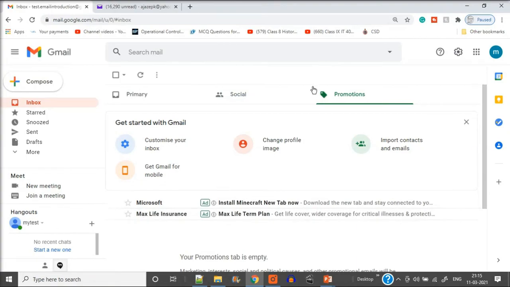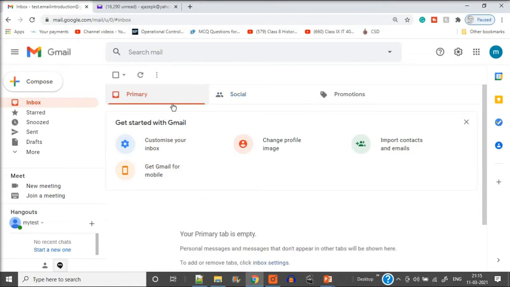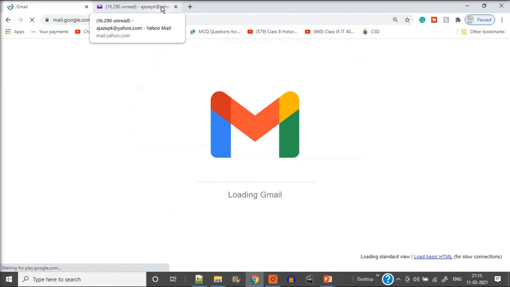So there are three tabs: primary, social, promotions. Promotions, some people have sent me, some companies have sent me. Social is especially for the social networking, etc. This primary is your main tab, so you have to worry about this primary.